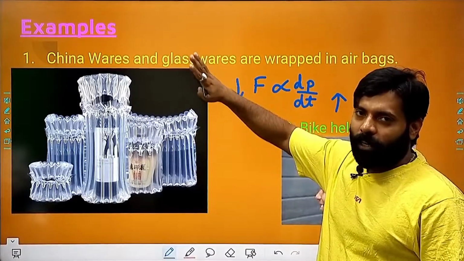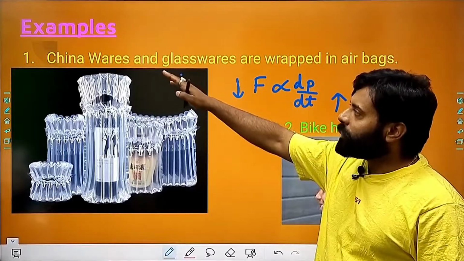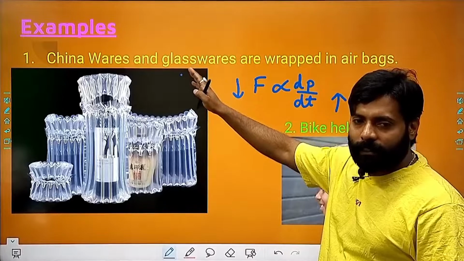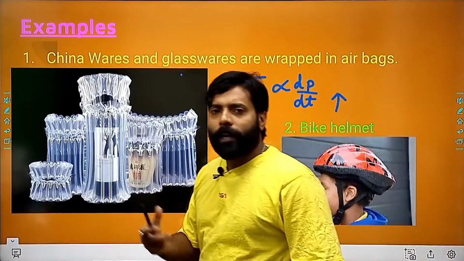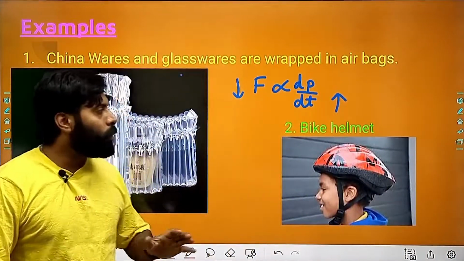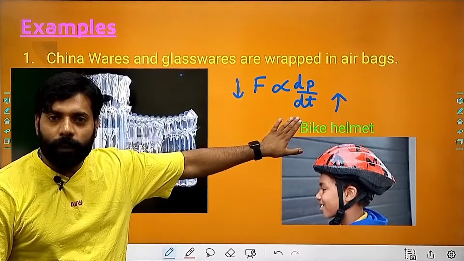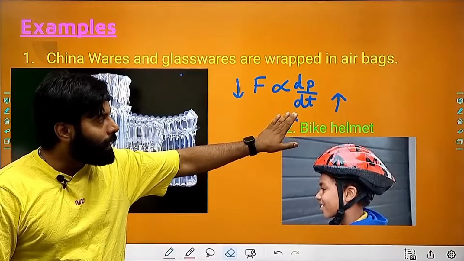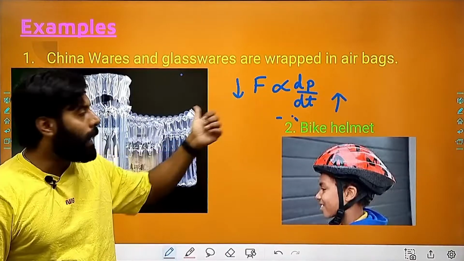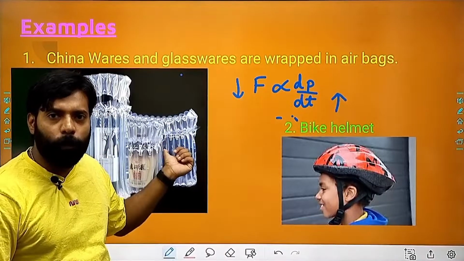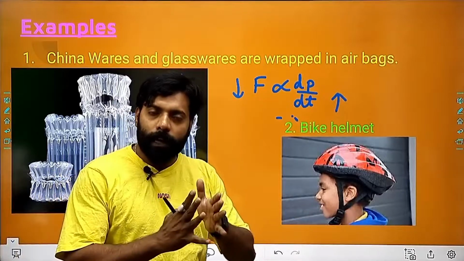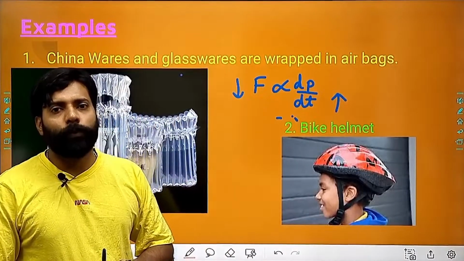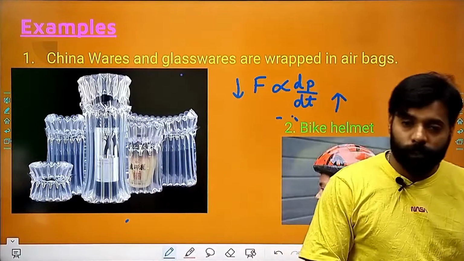So coming to the real part, Chinaware and glasses are usually wrapped in airbags. What do these airbags do? Basically, they increase the time, right? So they increase the time due to which the force acting on the body will be decreased. Similarly, the helmets increase the time due to which the force will be decreased. So these are the only things which you need to know for your JEE exam.